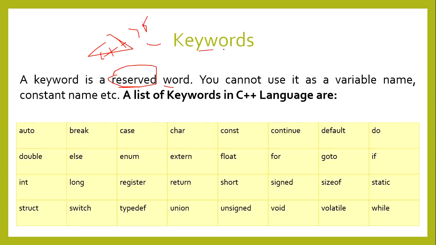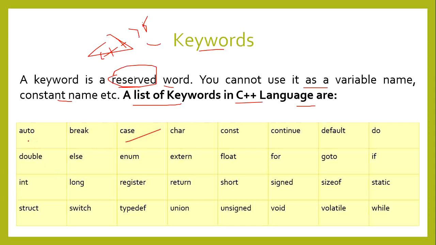In all programming languages like C, C++, Java, and C sharp, each language has different reserved words. You cannot use them as a variable name or constant name. The list of keywords in C++ has approximately 60 keywords, but I'm going to explain the keywords used in both C and C++.